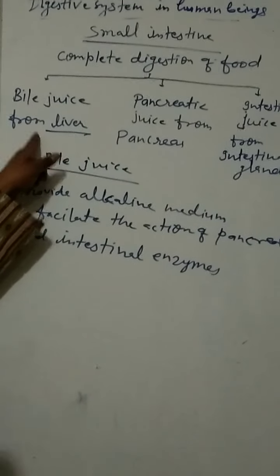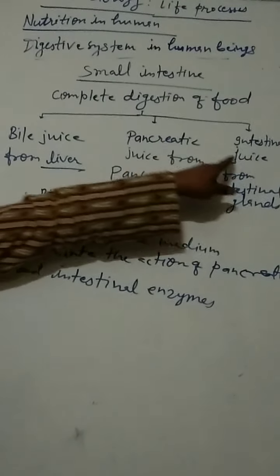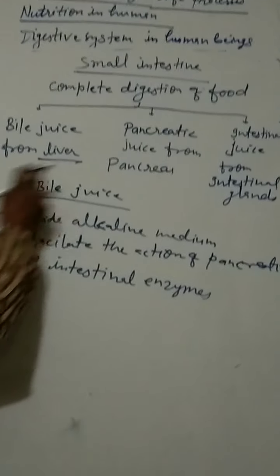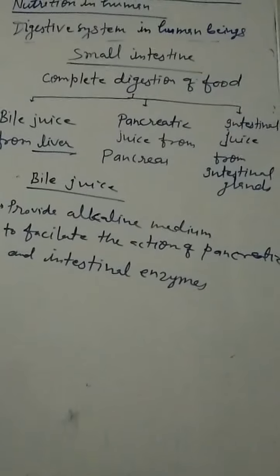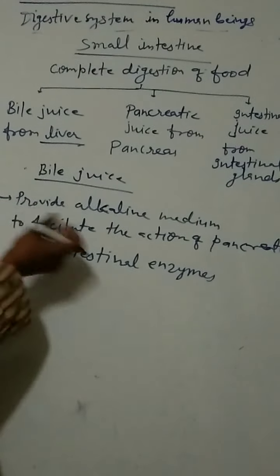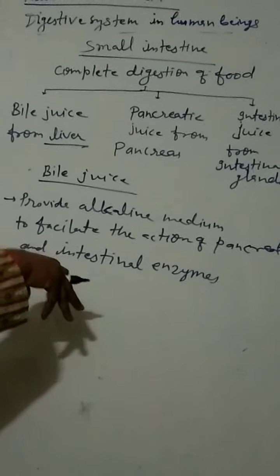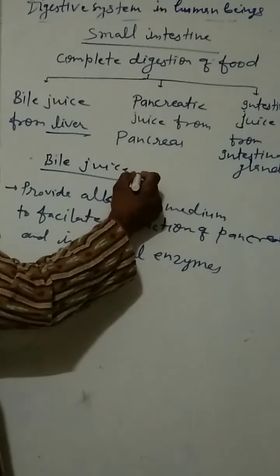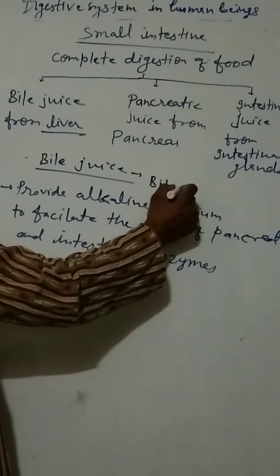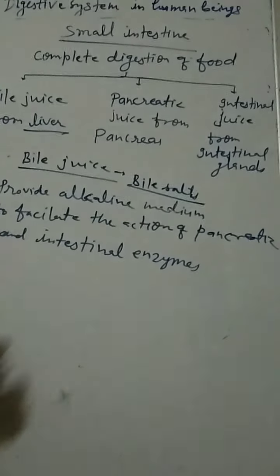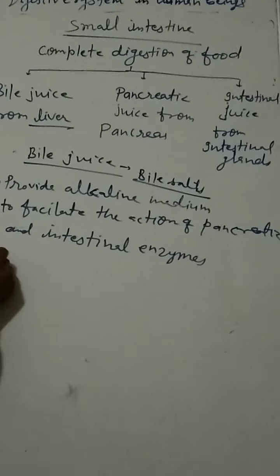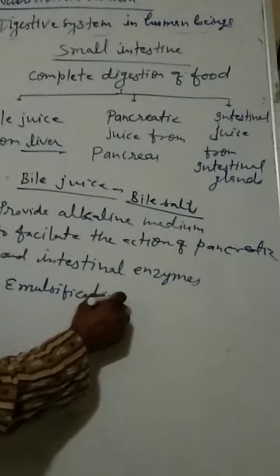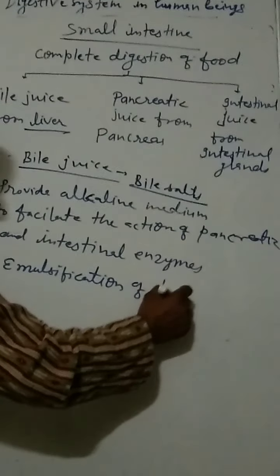Bile juice does not contain any enzyme. Pancreatic juice and intestinal juice contain enzymes that help in the complete digestion. But these enzymes can digest only in the alkaline medium, and you know in the stomach acidic medium was there. So to neutralize the acidic medium, it provides alkaline medium. Bile juice contains bile salts. Bile salts provide alkaline medium. Second thing, emulsification of fat.